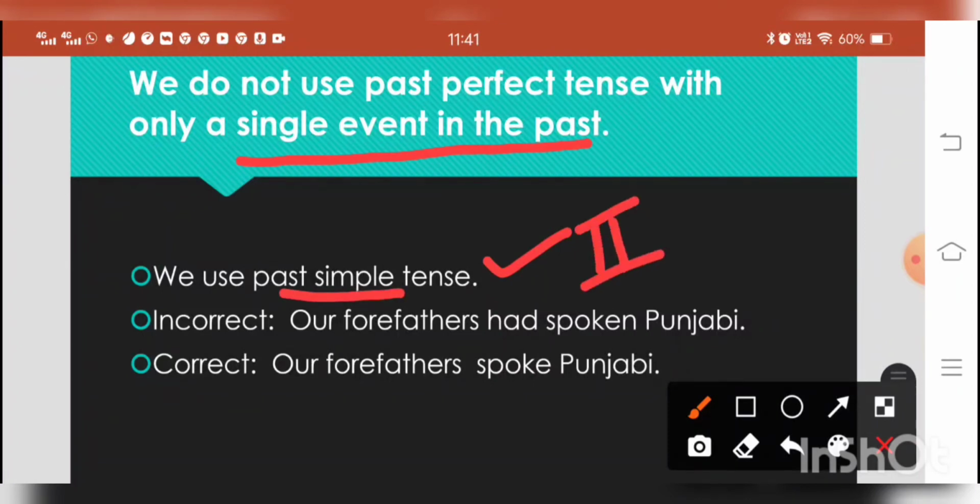Our forefathers had spoken Punjabi. Had spoken is wrong. Here we will be using spoke. It means past simple tense. The second form is used here because only a single event in the past is expressed.